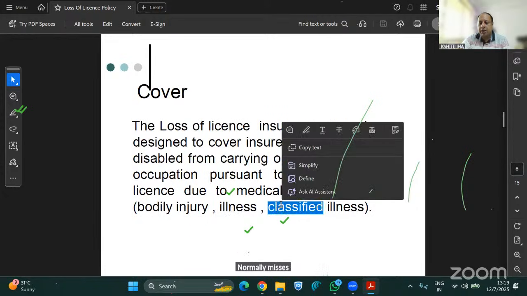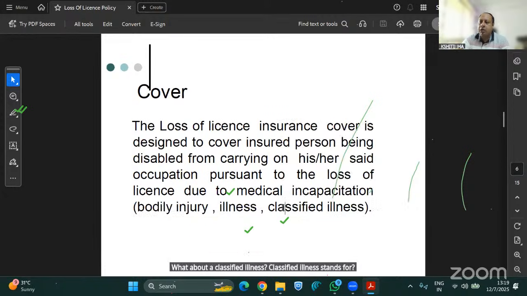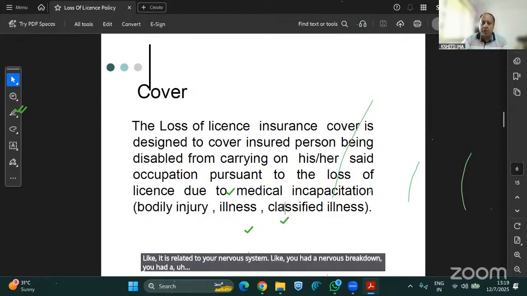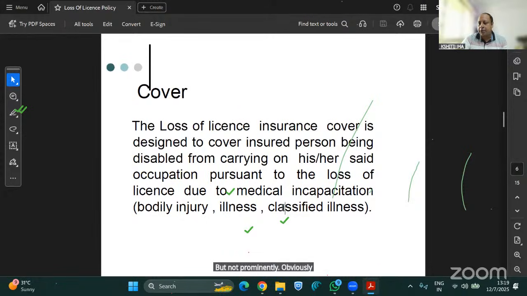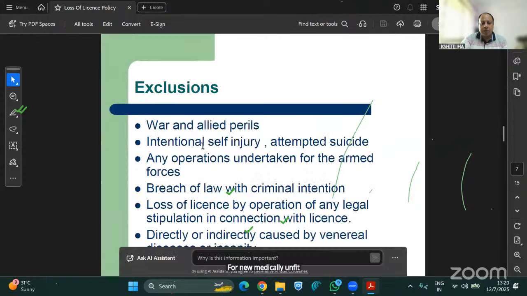A classified illness stands for any illness which is related to neurological disorder, like it is related to your nervous system. Like you had a nervous breakdown, you had a mental seizure, you were not in a mental state of flying that aircraft. You are medically unfit, but not permanently. Obviously, you are temporarily medically unfit. First, it is temporarily medically unfit, but the doctor has to check, and the treatment starts. But if there is no scope of improvement, then the doctor can declare it as permanently medically unfit later on. These are some of the exclusions.